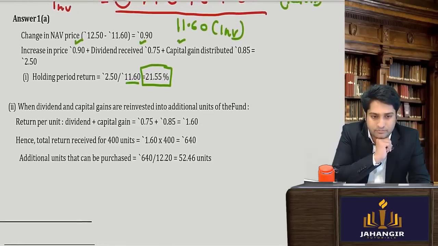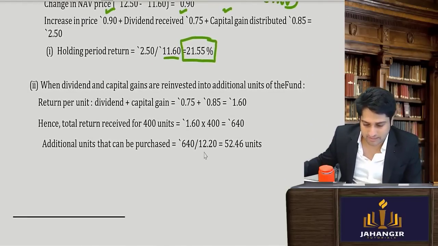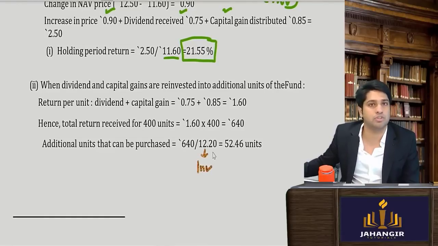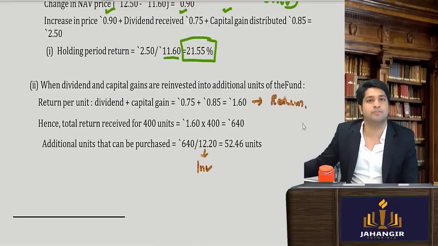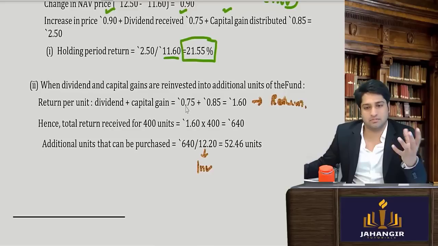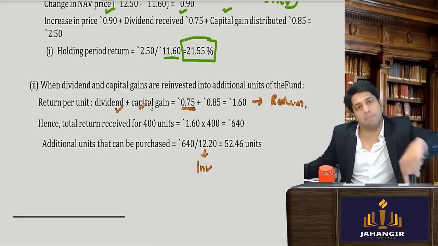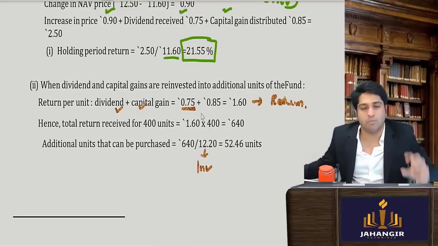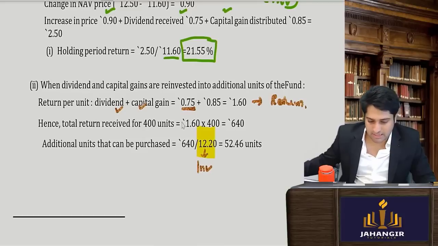So let's see. What are they trying to say? That the investment is 12.20 now, and the return that they will get is this. This is the return per unit. Yes or no? ये जो पैसा आया, दो डिविडेंड और कैपिटल गेन्स, इसको मैंने वापस म्यूचुअल फंड में लगा दिया, ओके, और ऑब्वियसली उस टाइम पे प्राइस वो लोग बोल रहे 12.20 है. So then I will say that boss, he has bought how many?